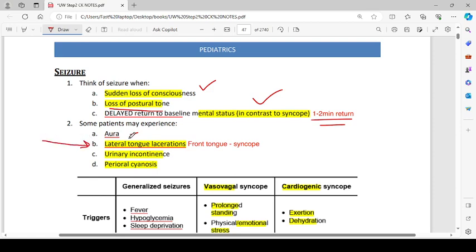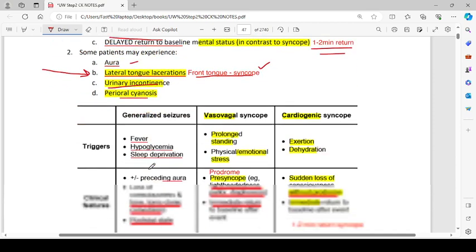If there is a lateral tongue laceration, that was probably a seizure, and if it is a front tongue laceration, it is syncope. In people who are malingering, who don't have seizures but are pretending to have one, look at the tongue. The tongue will not be lacerated on the lateral aspect. Urinary incontinence and perioral cyanosis may also be seen.